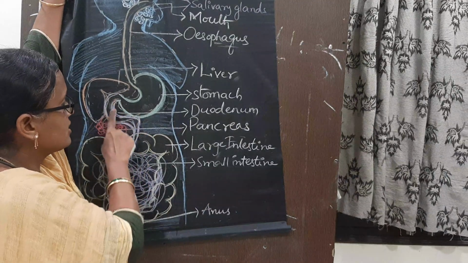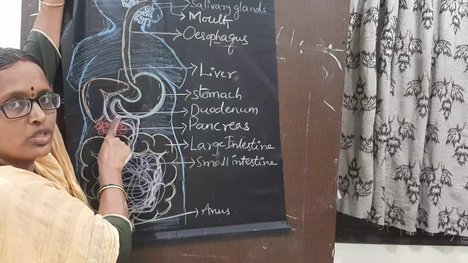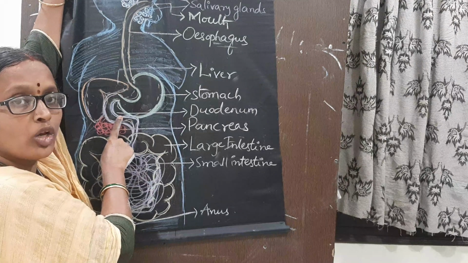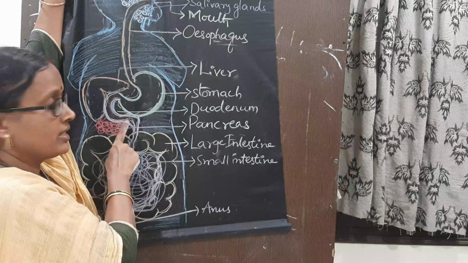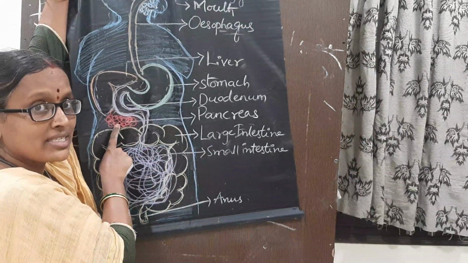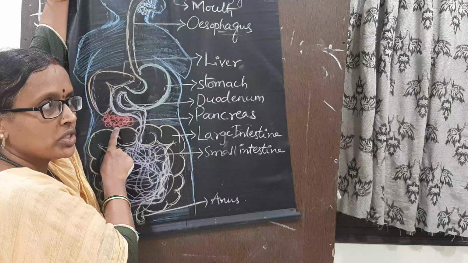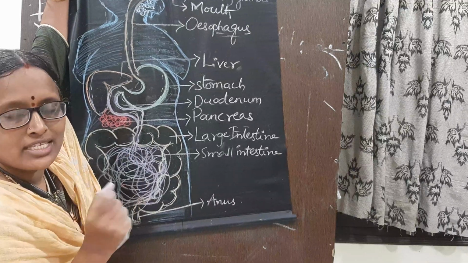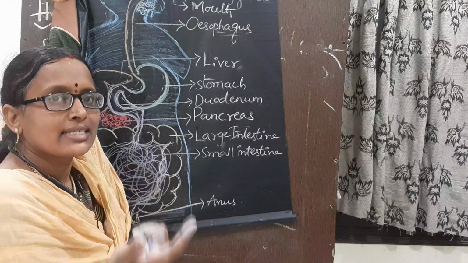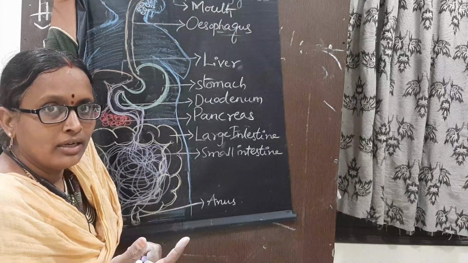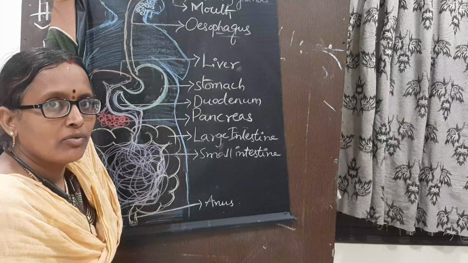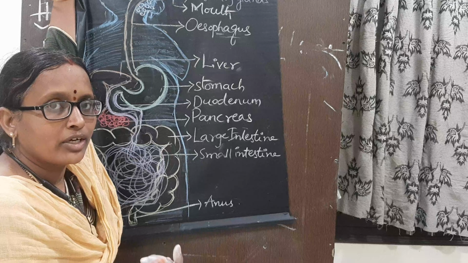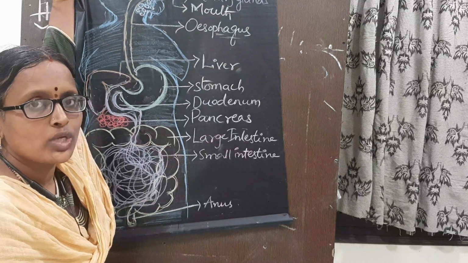Next, the small intestine. This is the duodenum. In this duodenum, the liver secretes bile juice. That bile juice acts on the fats and converts them into small globules, which is known as emulsification. Next, this leaf-like structure is known as the pancreas, which secretes amylase, trypsin and lipase. Amylase acts on carbohydrates, trypsin acts on proteins, and lipase acts on fats. Fats are converted into fatty acids and glycerol. Proteins are converted into peptones, and carbohydrates into maltose and dextrins.